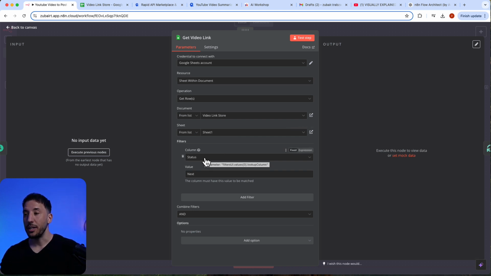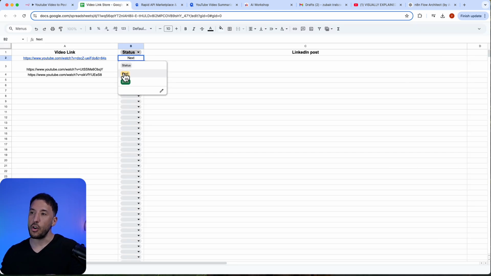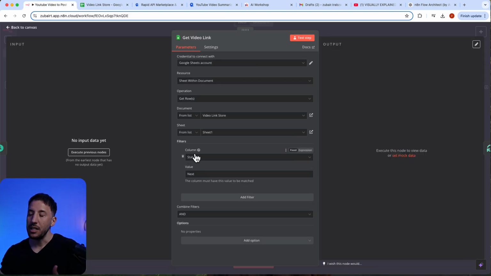So this is what I'm doing. I'm providing a filter here because I want this workflow to look for the status called next, because I wanted to see if it says done. If the status is done, I don't want this workflow to keep processing the same video over and over again, right? So that's why we have to put a status here. Again, it doesn't have to be next. You can change this to whatever you want, as long as you can identify the filter right here, which in this case we did. I said the column needs to be status and the value needs to be next. So that's what it's looking for.